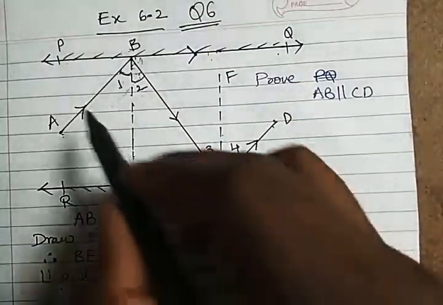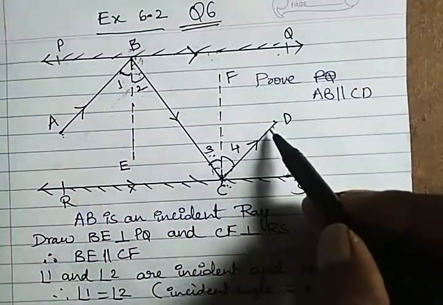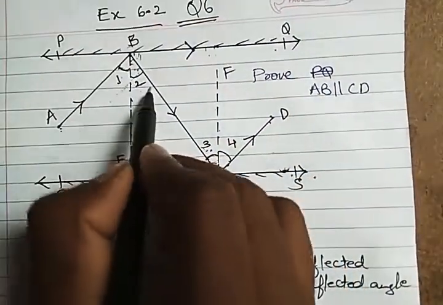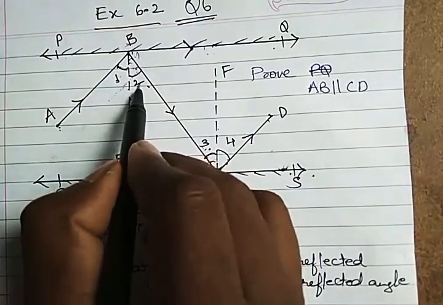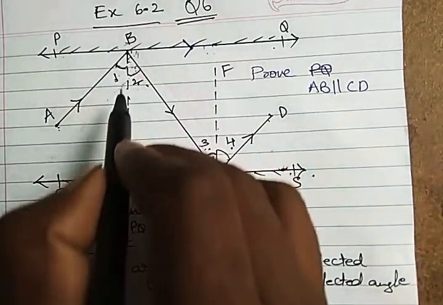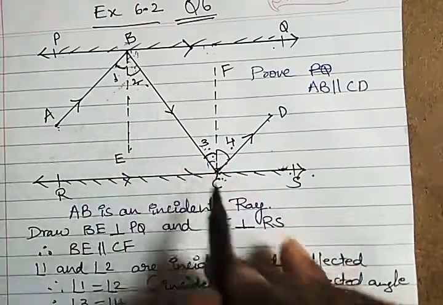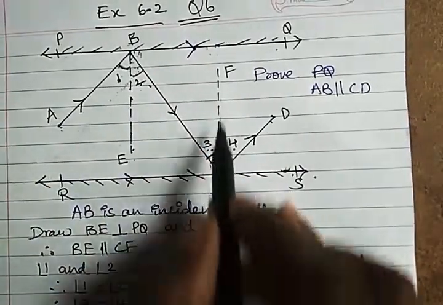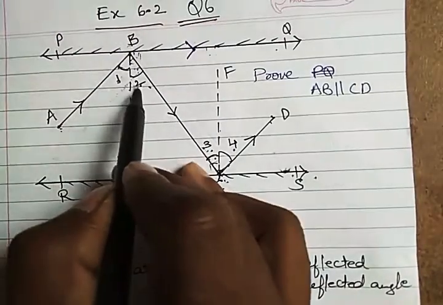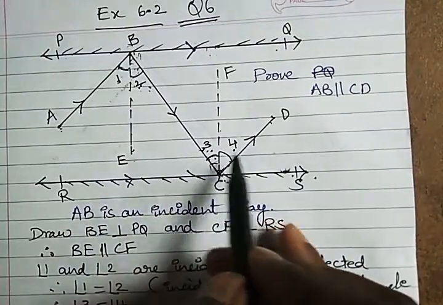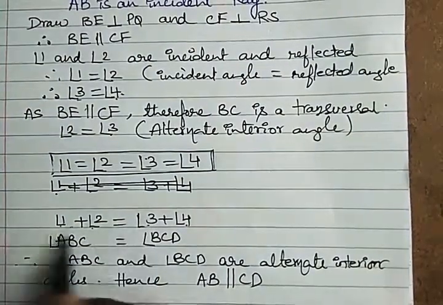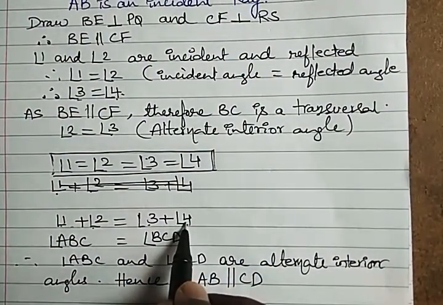So what did we prove? AB is the incident ray and CD is the reflected ray. Here perpendiculars CF and BE are drawn and angles are formed. Incident ray is equal to reflected ray, and angles are equal. Incident angle, reflected angle, 1 is equal to 2, 3 is equal to 4, and then BE and CF are parallel. So 2 is equal to 3, 1 is equal to 2 already, 2 is equal to 3, 3 is equal to 4. So all 4 are equal.